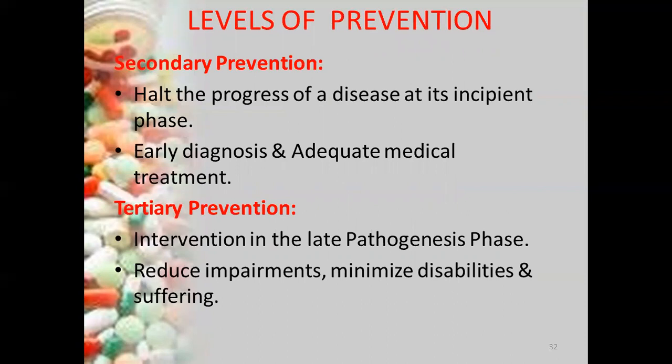Secondary prevention means that we are halting the progress of the disease. The person has been attacked by the disease, but we are halting, we are stopping the progress of the disease. How can we stop that? By early diagnosing the disease and giving the exact treatment. Tertiary prevention means that we are reducing the impairments, we are minimizing the disabilities and sufferings of a particular individual.